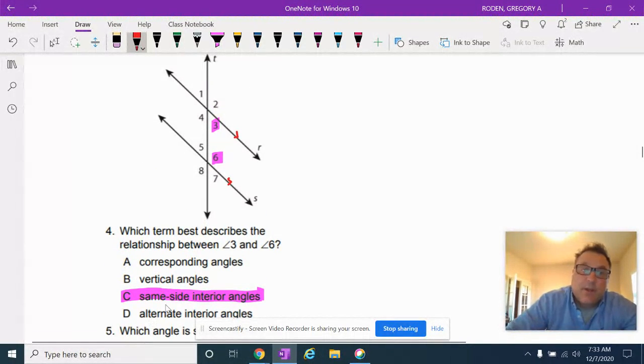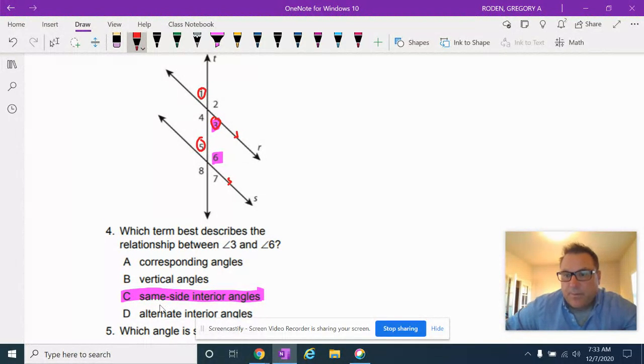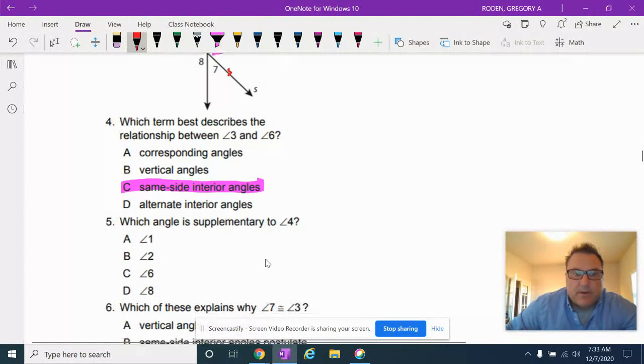Well, there's lots of them. 1 is supplementary to angle 4. 3 is supplementary to angle 4. And since the lines are parallel, its same side interior angle is supplementary to angle 4. So it's got to be one of those three. The only one they give us a choice on is A.